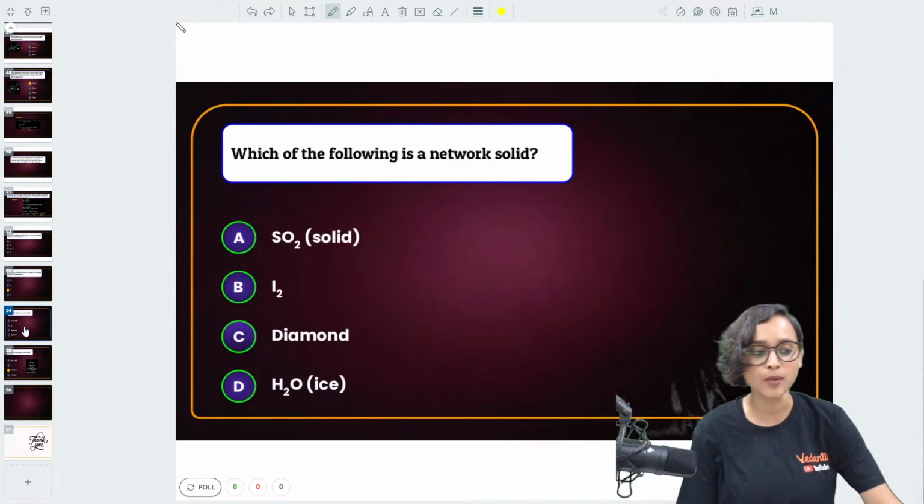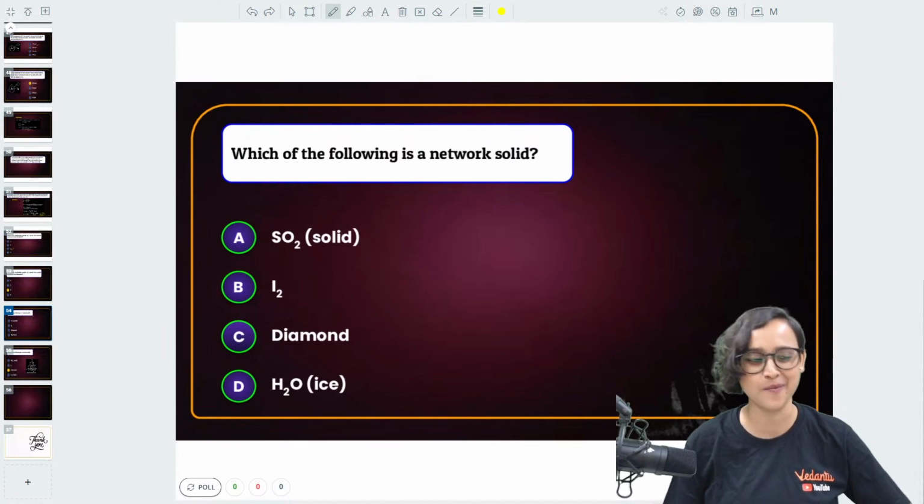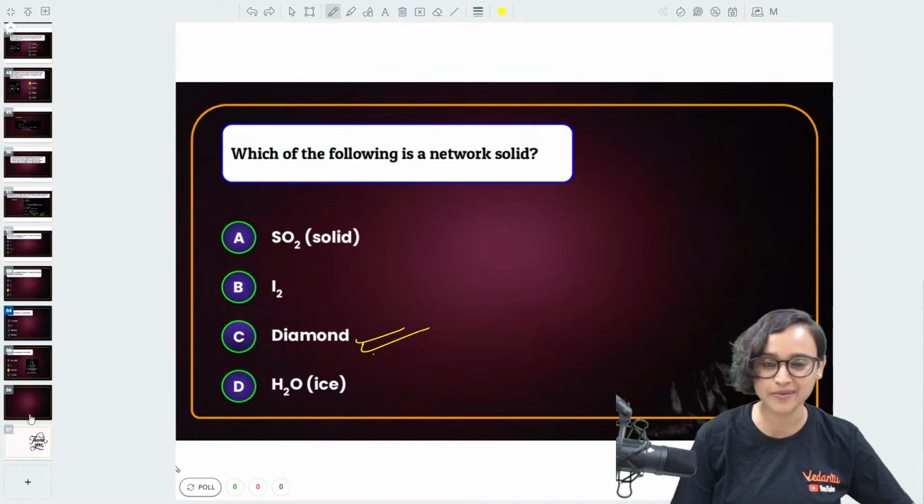Moving on. Which of the following is a network solid? Do we even need to answer this? Of course, it's option C, diamond, isn't it?